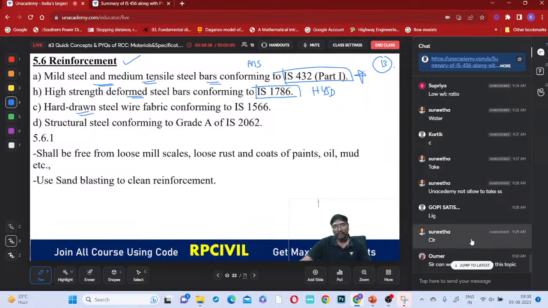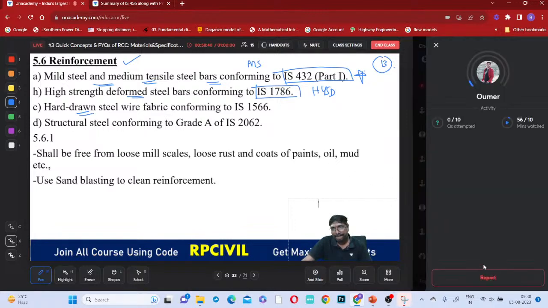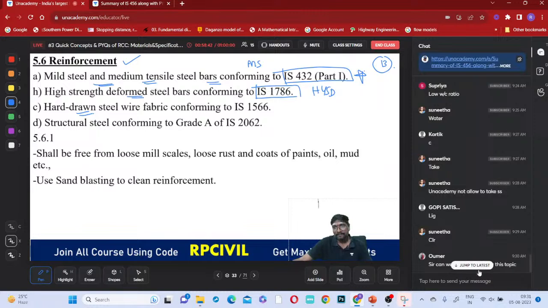Hard drawn steel wire. One second. Yeah, we can do working stress method now. Okay, we'll do working stress method only. First we'll do working stress method only, because in the state examinations and these examinations, working stress also has a majority weightage, na? Yeah, we'll do working stress only, same as our plus course, don't worry, okay? I thought of doing with limit state, but okay, we'll do with working stress, same as plus course, no problem.